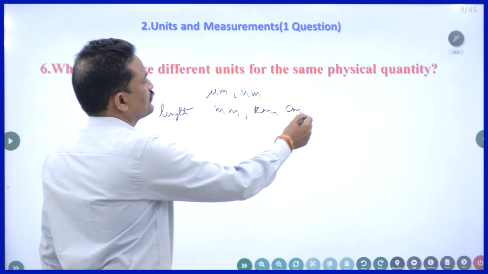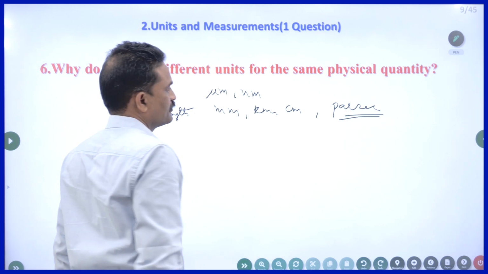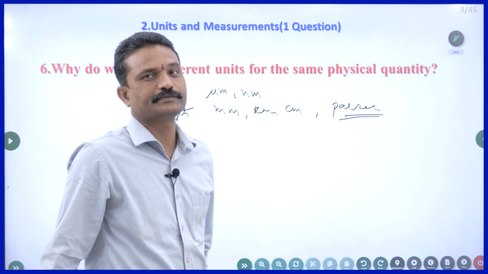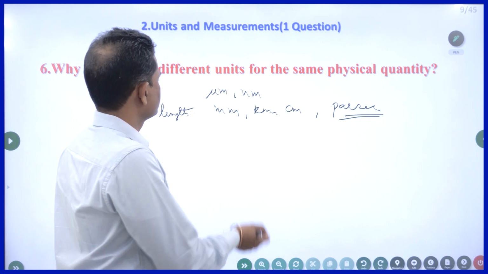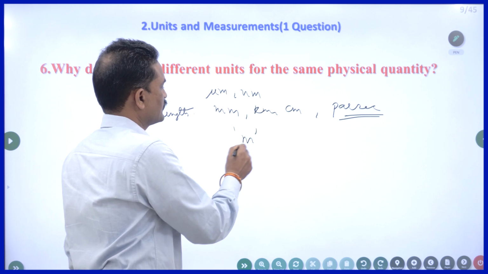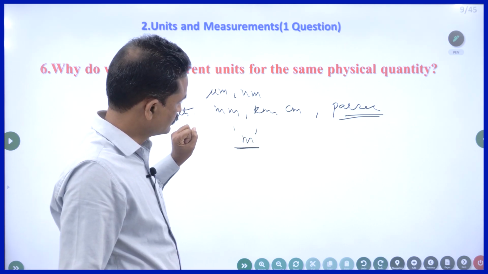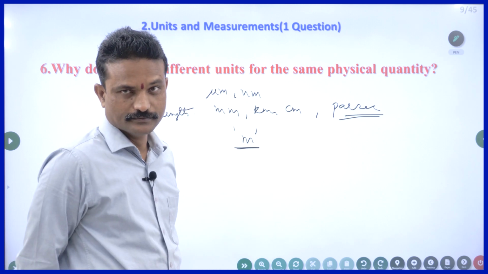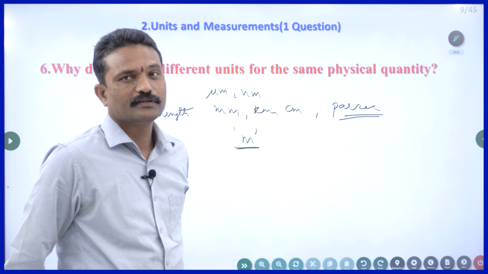The biggest unit for length is parsec. That is used to measure the astronomical distances. But all are obtained from an SI unit called meter. So for the same length, why should I have this many units?